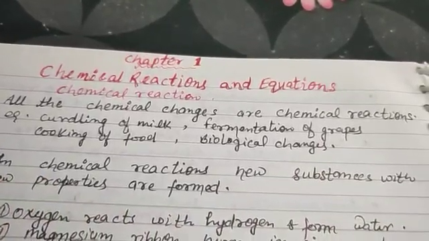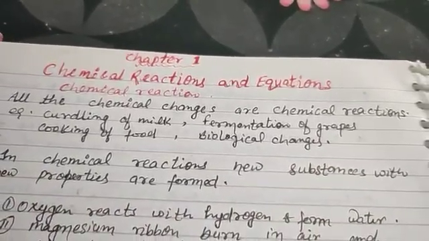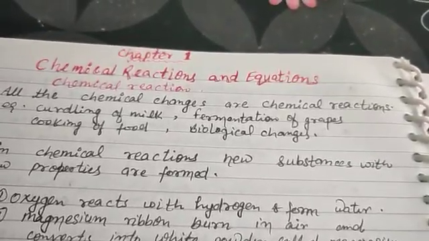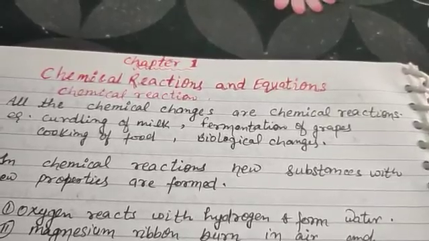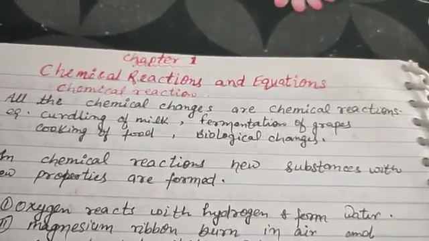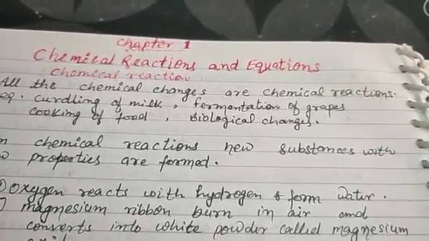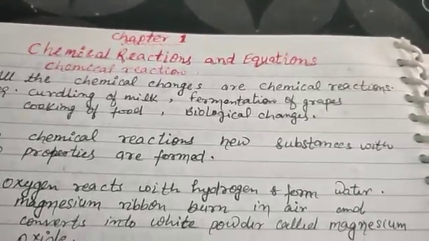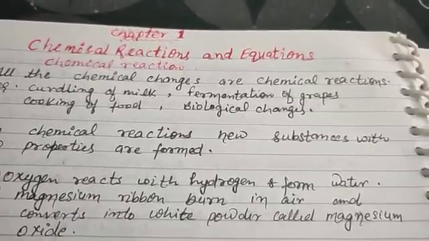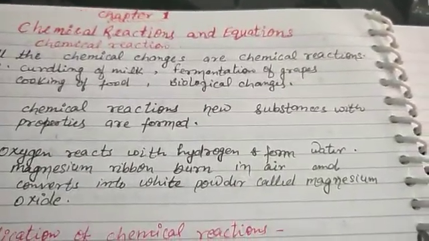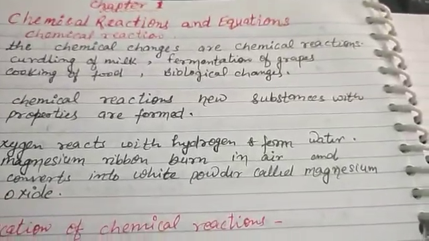Cooking of food, you can see when food is cooked, you cannot reverse the food to its original form. There are also chemical reactions between the ingredients present in the food and the water, oxygen.